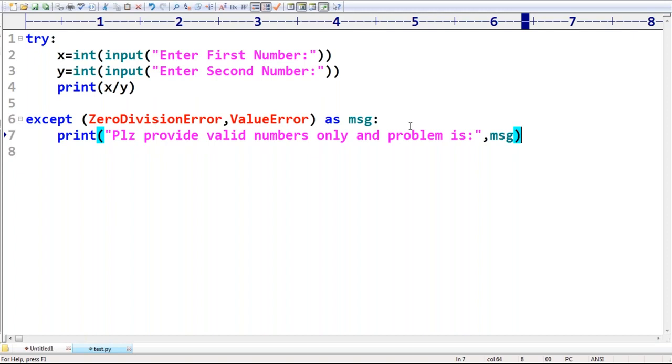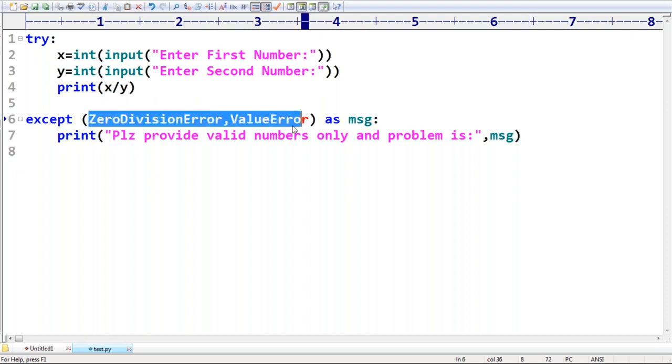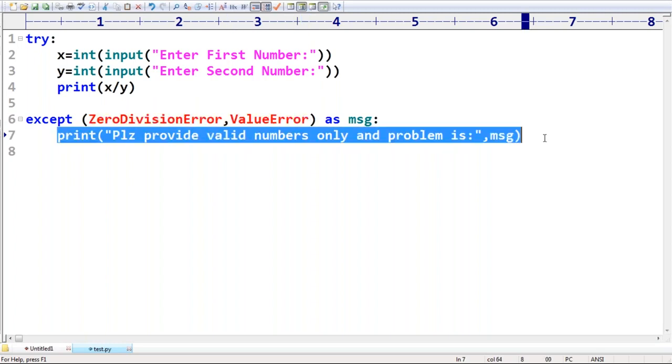This is what we are going to print. Now take very special care. How many exceptions is it going to handle? Two exceptions: either ZeroDivisionError or ValueError. This is my handling code. When should we go for this type of approach? If you have the same handling code for multiple types of exceptions, then you can combine all those except blocks into a single except block. This facility is also available, no problem at all.